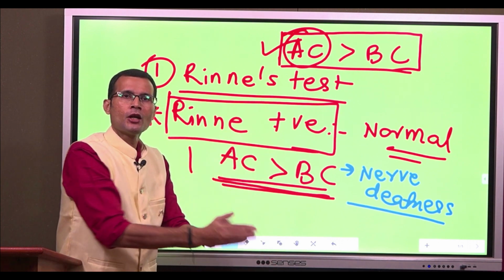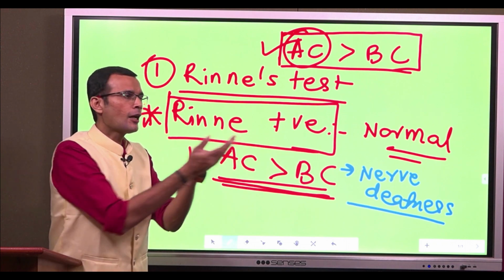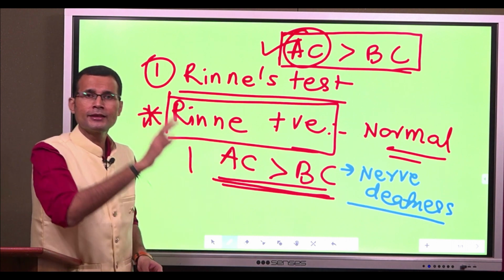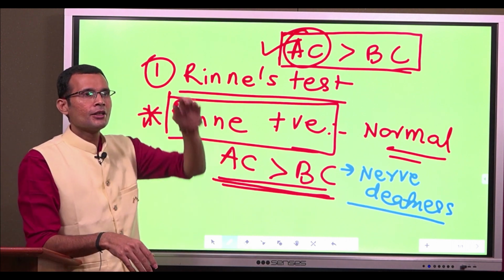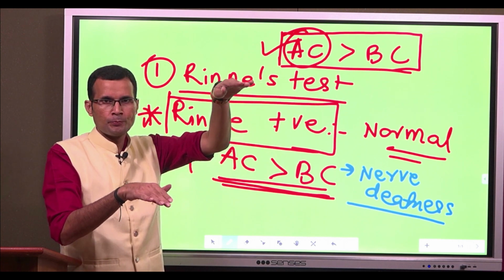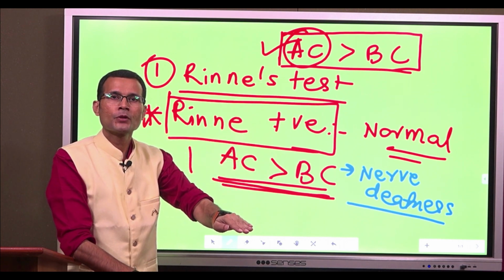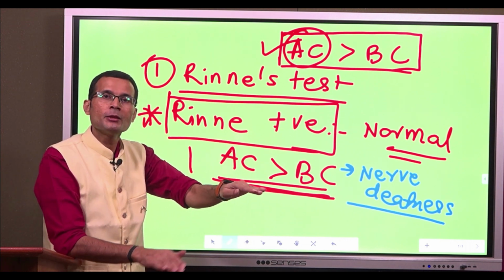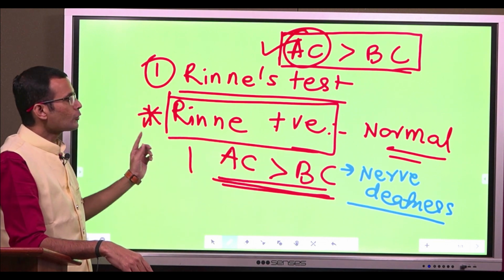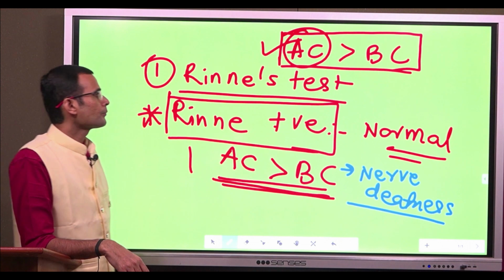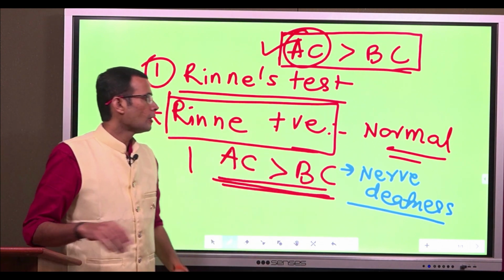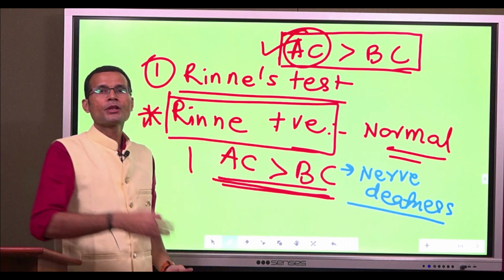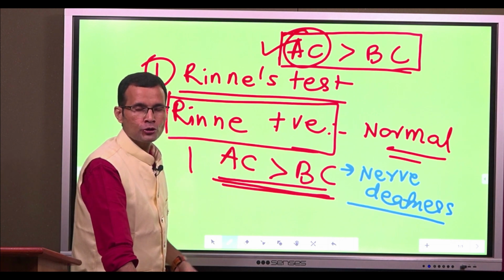Whether it was air conduction of sound, whether it was bone conduction of sound, finally sound reaches the nerve, and nerve is the final path that carries the impulses to the cortex. So if that final path itself is lesioned, then air conduction and bone conduction of hearing, both will reduce proportionately, both will be decreased, and still they will maintain this relation of AC better than BC. So remember, if AC is better than BC, the subject is either normal or there is a possibility of nerve deafness. How will you sort this out? We will see that in the due course of our discussion.